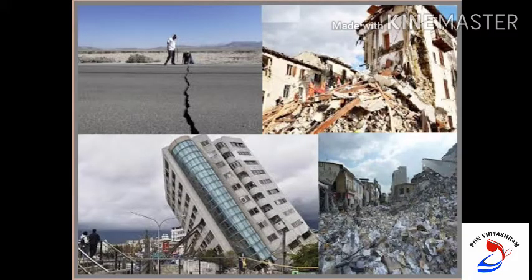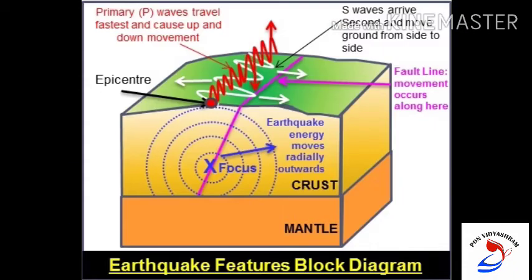Similarly, when the lithospheric plates move, the surface of the earth vibrates. The vibration can travel all round the earth. These vibrations are called earthquakes. The place where an earthquake originates first is called the focus. It is always hidden inside the earth, but its depth varies from place to place. The point on the earth's surface which is vertically above the focus is called the epicenter. The intensity of an earthquake is maximum near the epicenter, and the strength of the earthquake decreases away from the center.